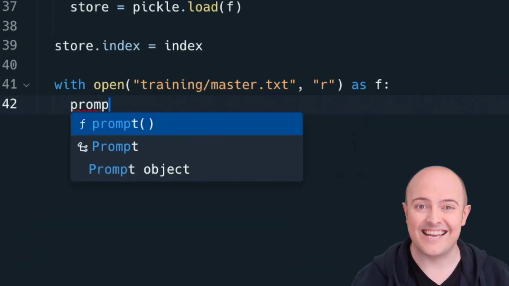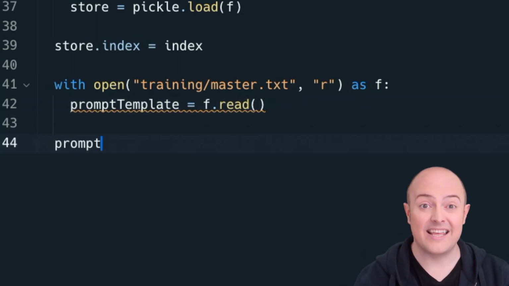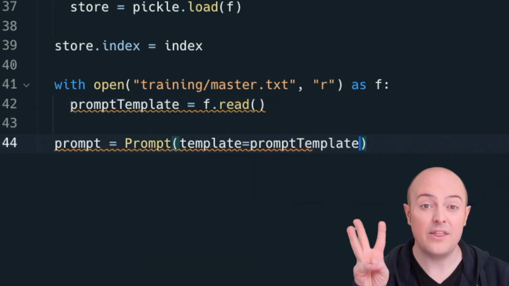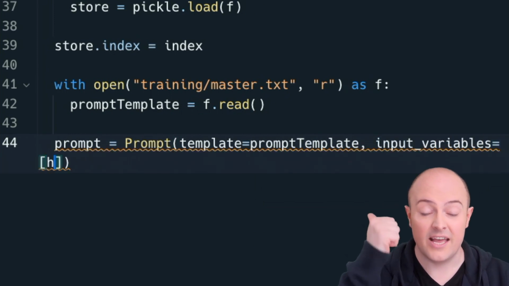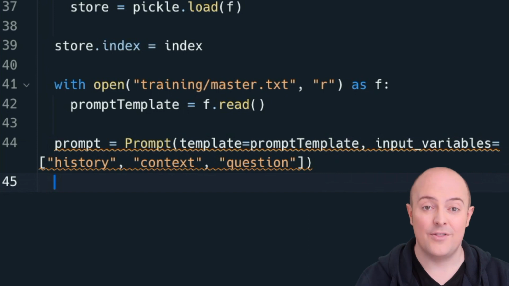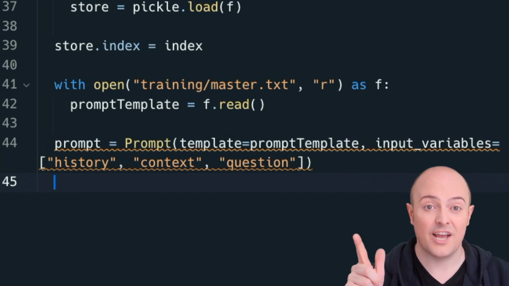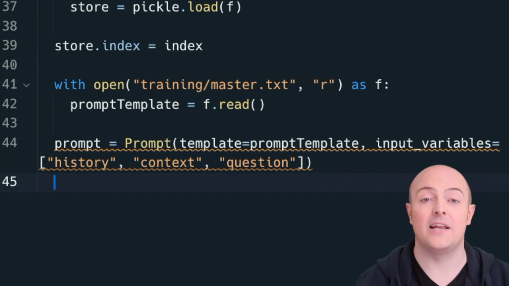We're then going to construct our prompt. Now our prompt is going to take in the prompt template, which is that overview we've just talked about. And we're also going to give it input variables. There are three things we're going to want to give it: the history, the context, and the question. Now in this mode, the history is the history of our conversation we've had, the context is the training data, and the question is literally the question that's being asked by the user.